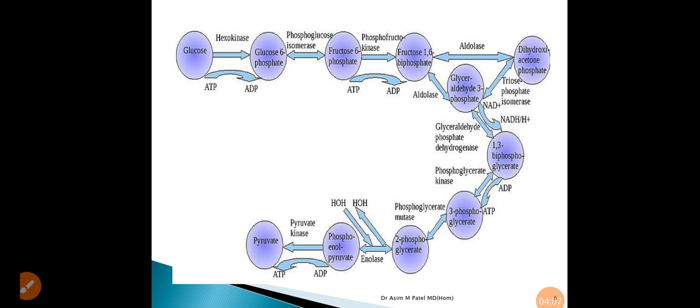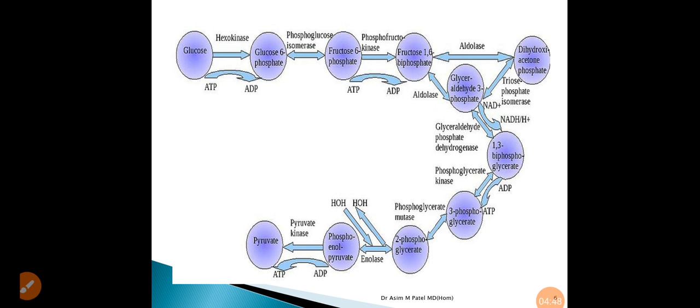glycolysis. First, glucose is converted into glucose 6 phosphate with the help of the enzyme hexokinase. Then this glucose 6 phosphate is converted to fructose 6 phosphate by the enzyme phosphoglucose isomerase. Then fructose 6 phosphate is converted to fructose 1,6 diphosphate in the presence of the enzyme phosphofructokinase. Then fructose 1,6 diphosphate is converted to glyceraldehyde 3 phosphate with the help of the enzyme aldolase.